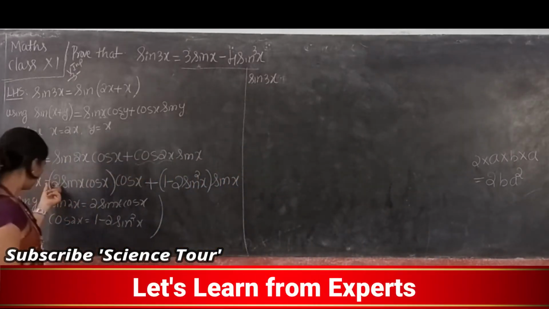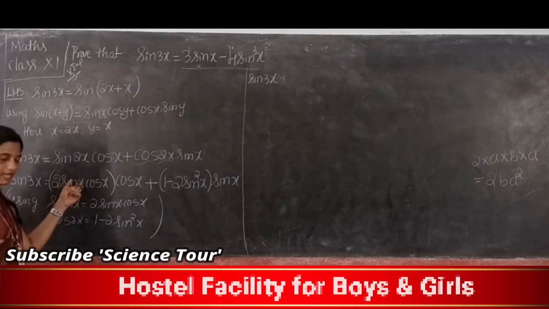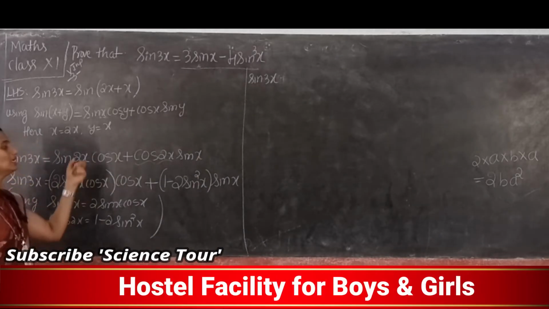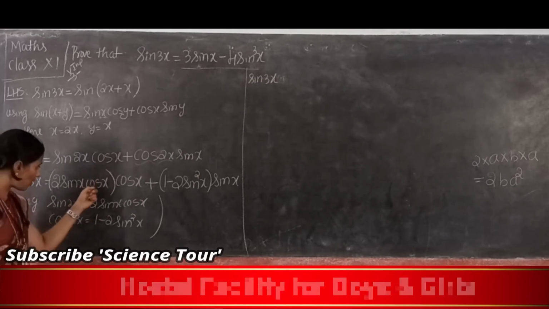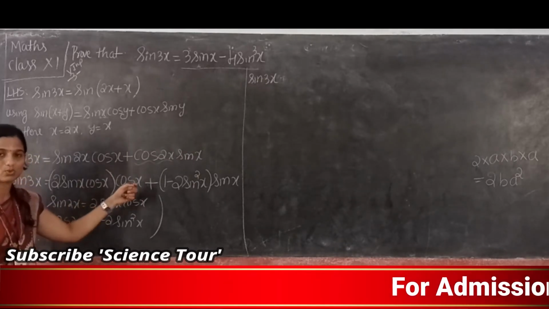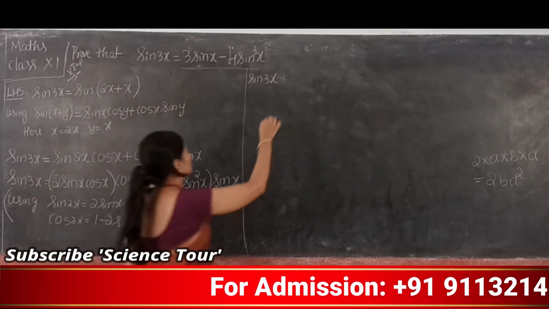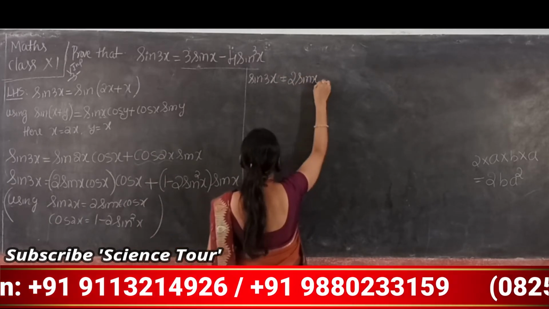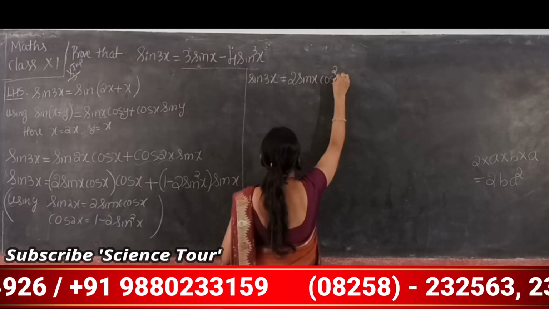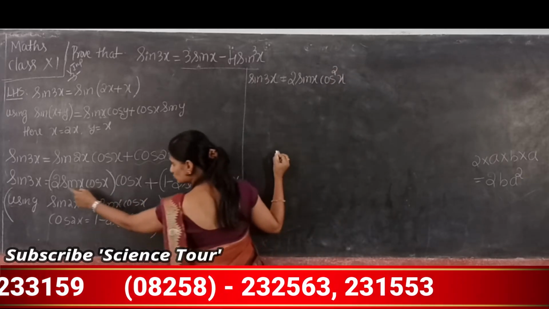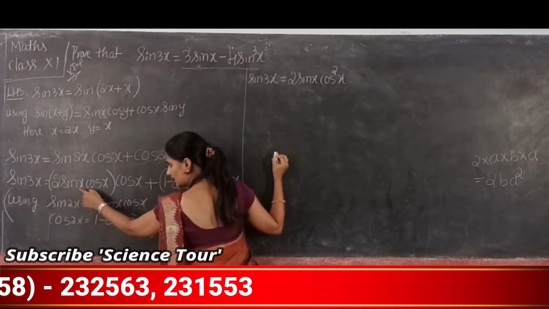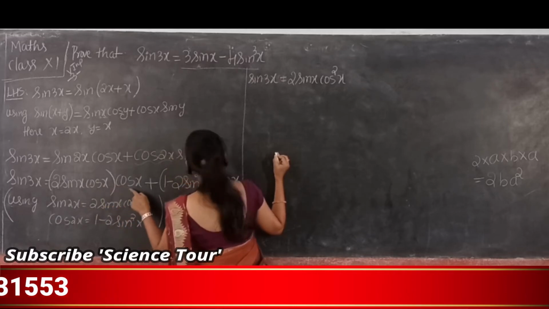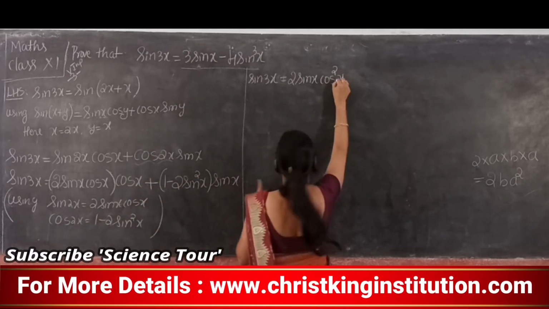Say this: 2 into sin x into cos x into cos x. So cos x into cos x is what? Cos square x. So that changes to 2 sin x into cos square x plus. Is it right? Understood?